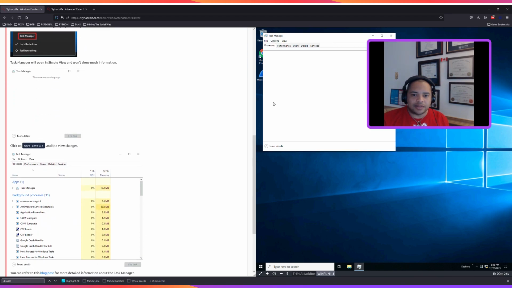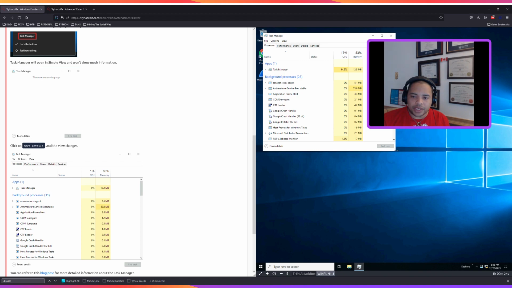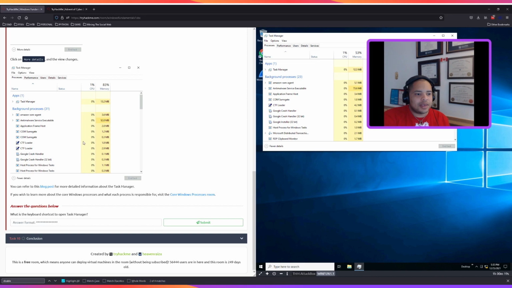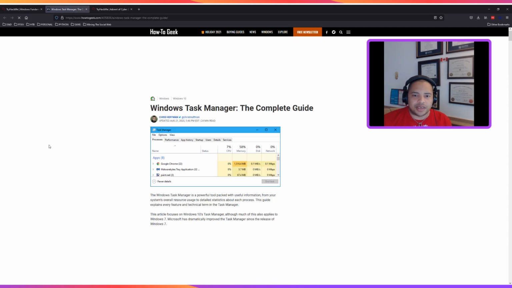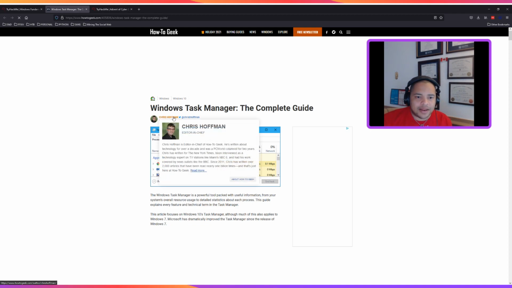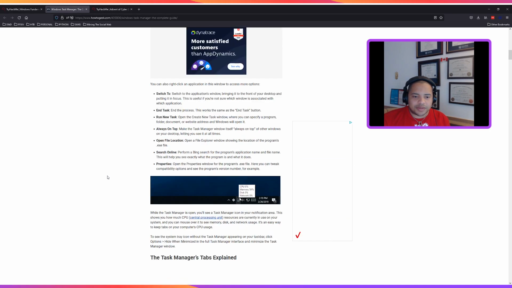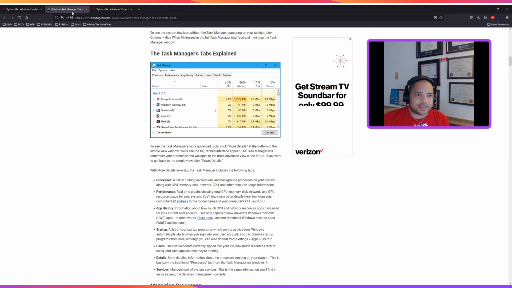Click on more details. Ooh, shiny. So many more things to look at. All right. You can refer to this blog post for more detailed information about the Task Manager. This has been such a short module or section or whatever. I'm going to right-click this because I love blogs. Let's find out what's going on here. How-To Geek. Ooh, a complete guide from Chris Hoffman, Editor-in-Chief. All right. Seems like a very reliable source.